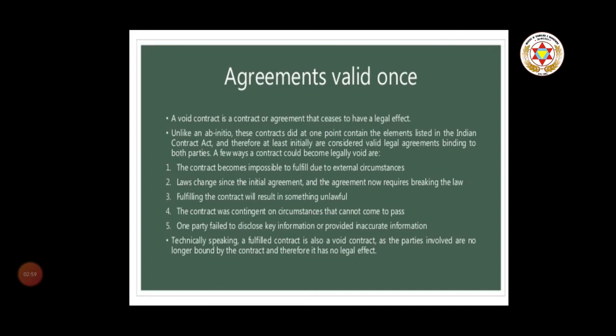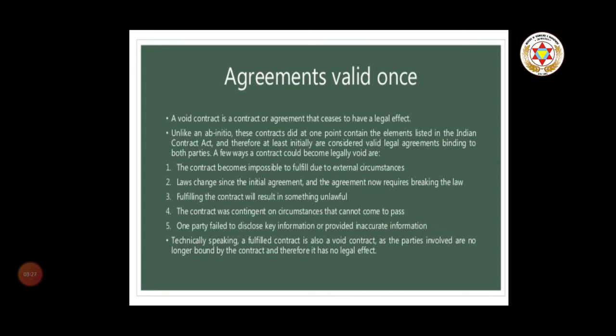Next is fulfilling the contract will result in something unlawful. Next is the contract was contingent on circumstances that cannot come to pass. Now, contingent contract means there is some condition which needs to be fulfilled while making the contract. If this condition is not fulfilled, the contract becomes void. Next is one party failed to disclose key information or provided inaccurate information. Technically speaking, a fulfilled contract is also a void contract as the parties involved are no longer bound by the contract and therefore it has no legal effect.